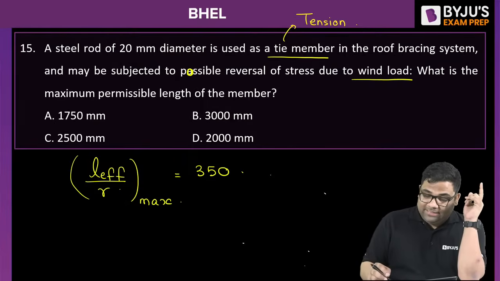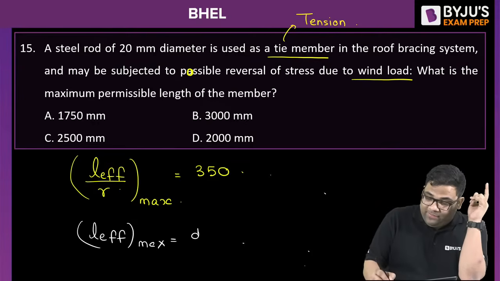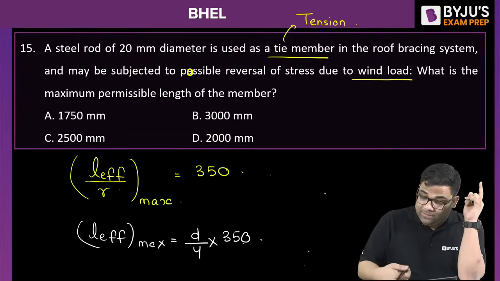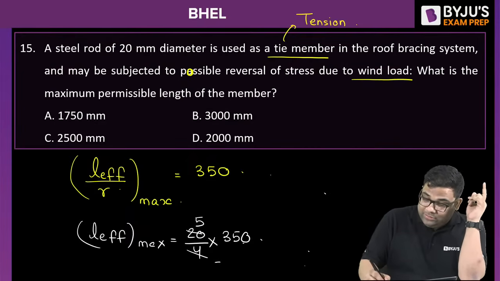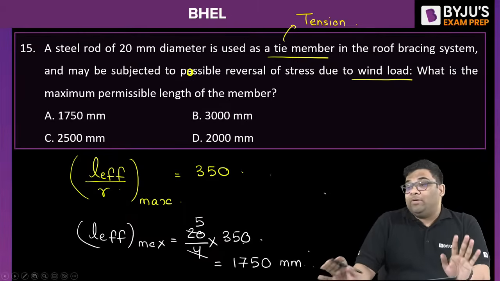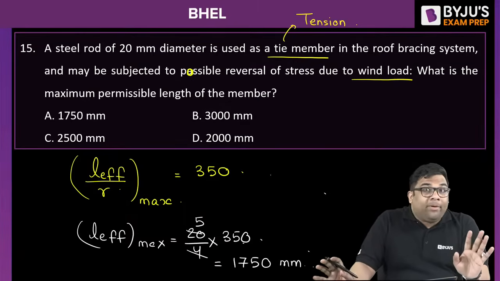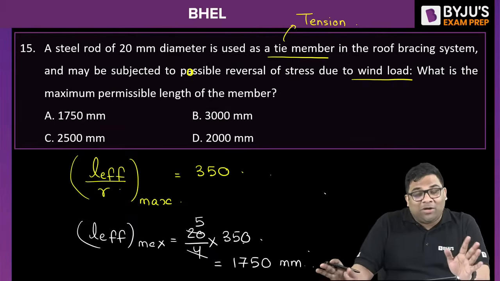So from here I can say the maximum permissible length will be d by 4 into 350. D is given as 20. So 20 by 4 into 350. How much am I getting? I am getting a value of 1750 mm. So again you can see that even if they have asked a numerical, you can solve it within half a minute. See, I also solved it while explaining, and I am able to solve within 1 minute.